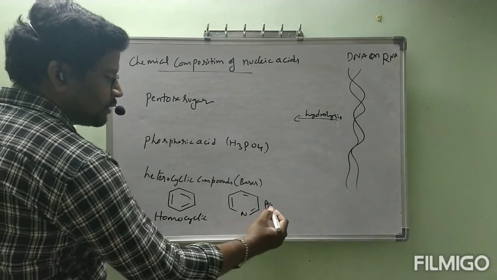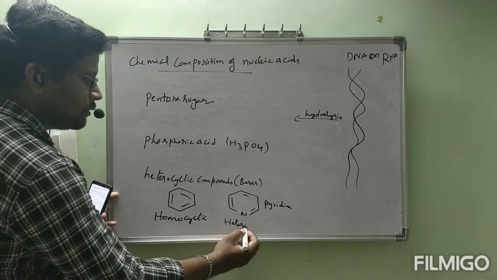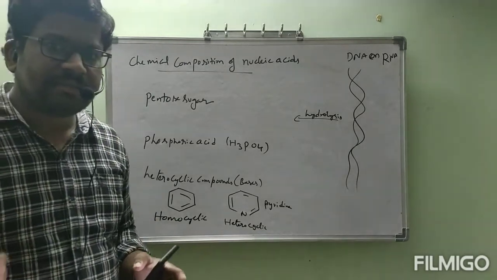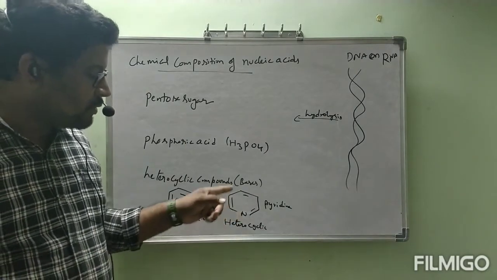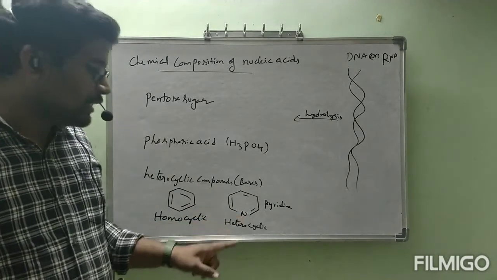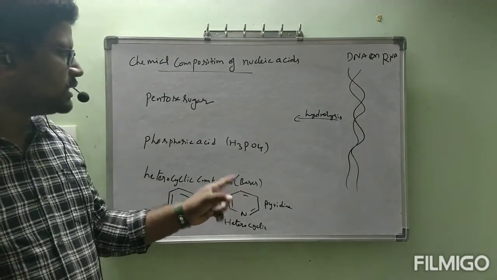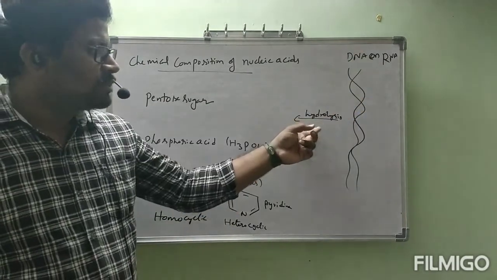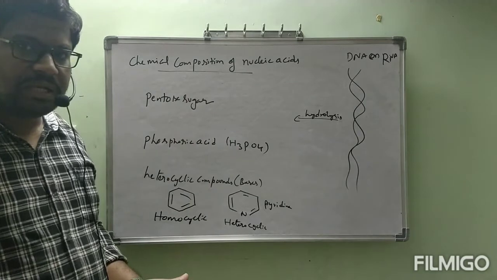Next, pyridine. Pyridine is heterocyclic. Other than carbon and hydrogen, if any other atom is present in the closed ring, see, nitrogen is involved in the closed ring. Instead of this carbon, we have nitrogen. This type of compounds are called heterocyclic compounds, the bases. These three units are formed when DNA or RNA undergoes hydrolysis. Now individually we will see the structures of these. Let us see that.